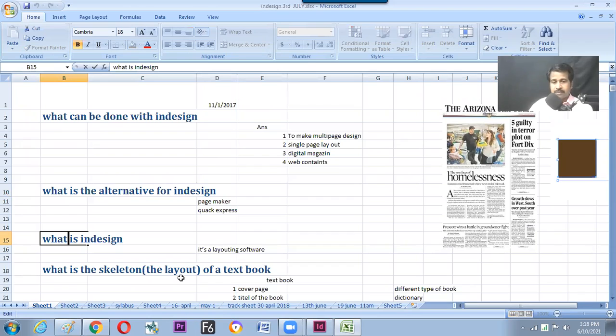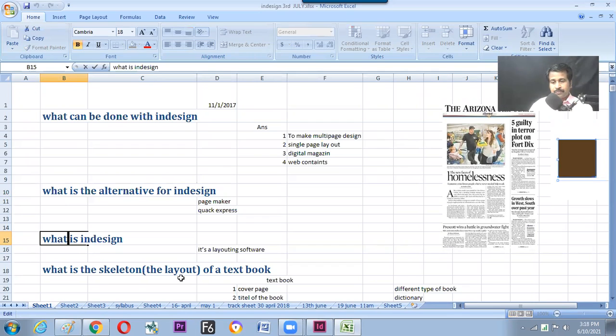Any software, not only this software, any software we are starting, we should take a questionnaire format like why to learn this, where it is used. If not that, what is the alternative? In that regard, we have made the questions and answers. So hope we have understood a brief about InDesign.